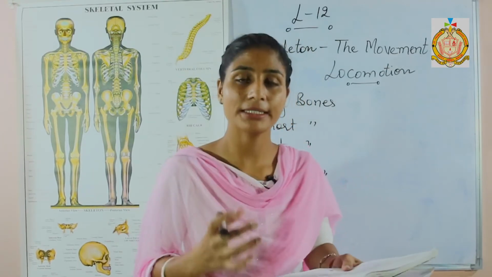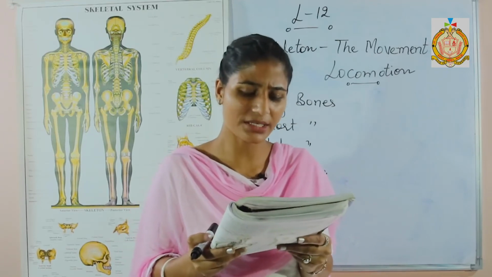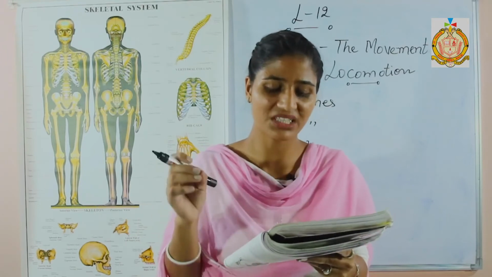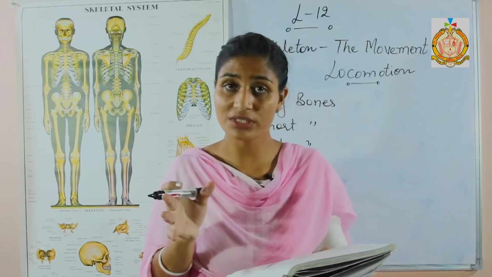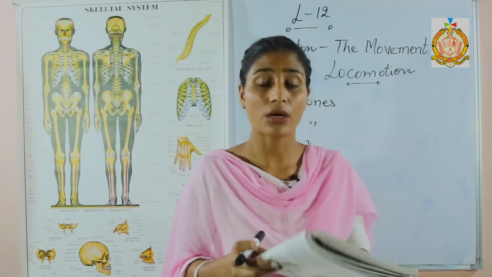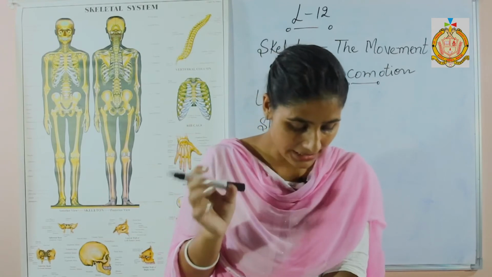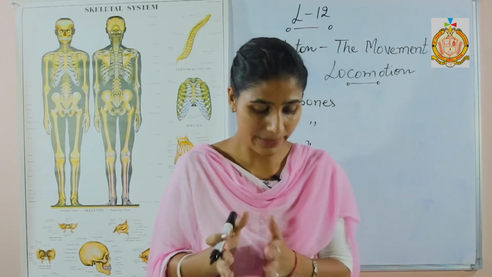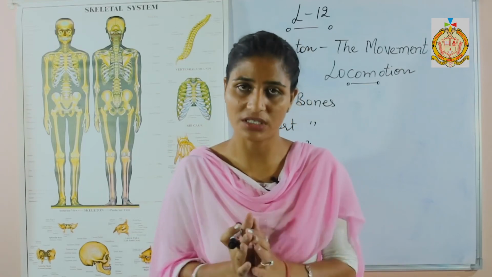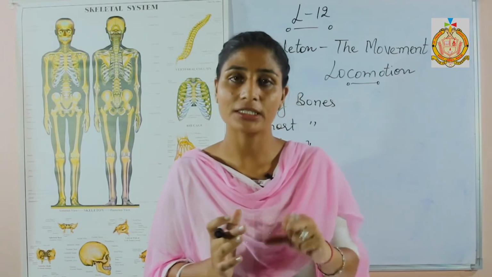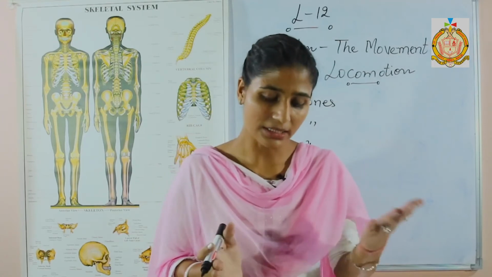Structure of a typical long bone. For example, in the thigh, the long bone of our body is present. The thigh bone is a highly calcified, hard and rigid connective tissue. It is very strong and can withstand severe stresses. It consists of bone cells. Which bone cells are present? Osteocytes. The bone cells are known as osteocytes. They are arranged in the form of concentric rings embedded into the ground matrix, in which collagen fibers and mineral salts are deposited. That means it is totally embedded in materials made up of calcium and phosphorus, as well as collagen fibers.